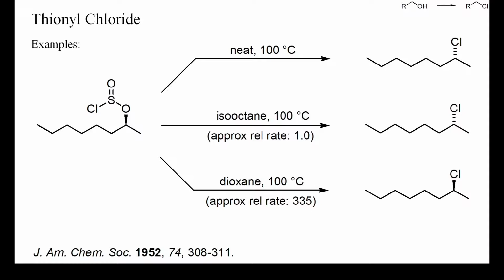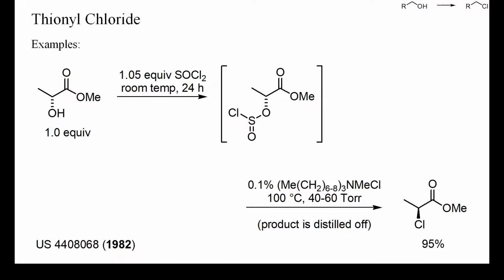These results suggest that in the case of dioxane, an oxonium cation was formed as intermediate by O-alkylation of dioxane, followed by a second SN2 reaction with chloride. In this optimized procedure, no solvent, but only a catalytic amount of tetraalkyl ammonium chloride was used to promote the thermal desulfonylation of the chlorosulfonate of methyl lactate.